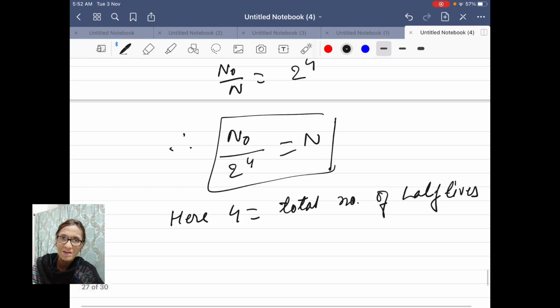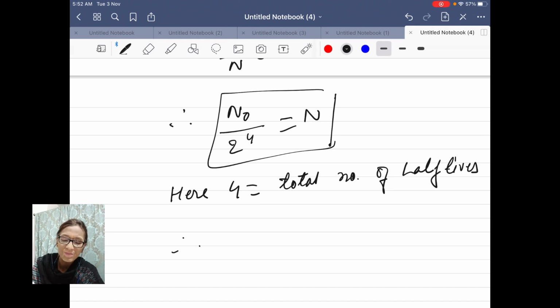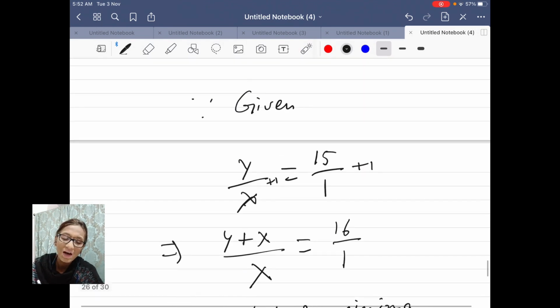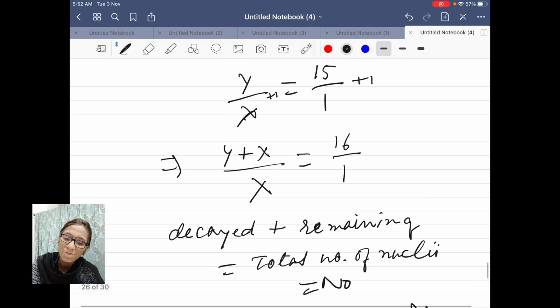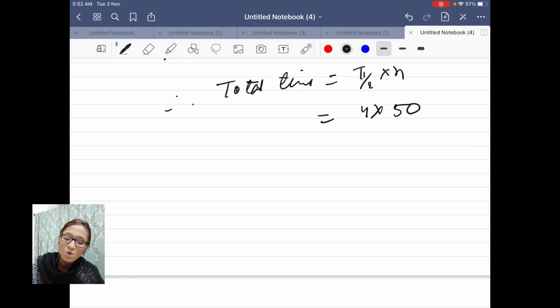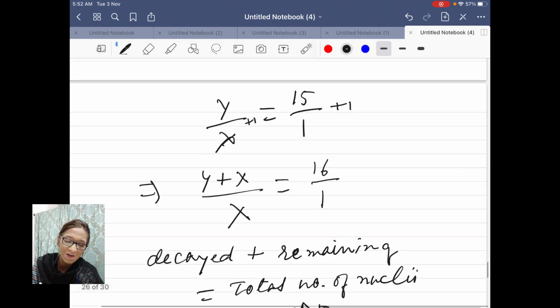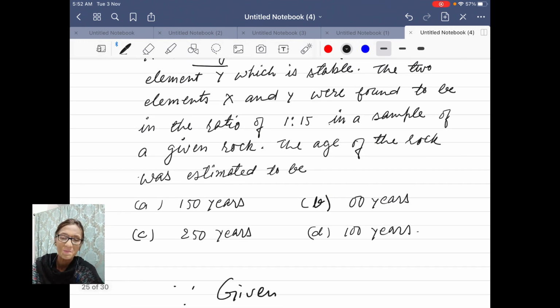And half-life is given. So the total time is equal to the number of half-lives times t half, which is 4 into the half-life given, 50 years. So the total time is 200 years. Right answer, 200 years. Let us do one more question.